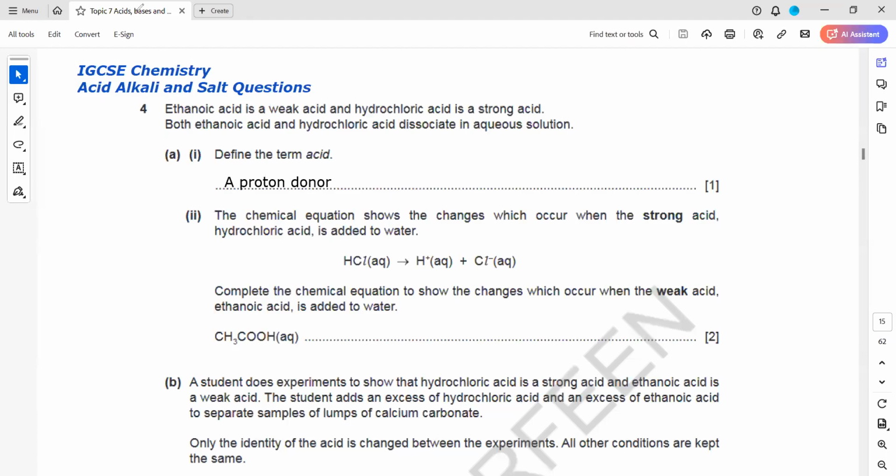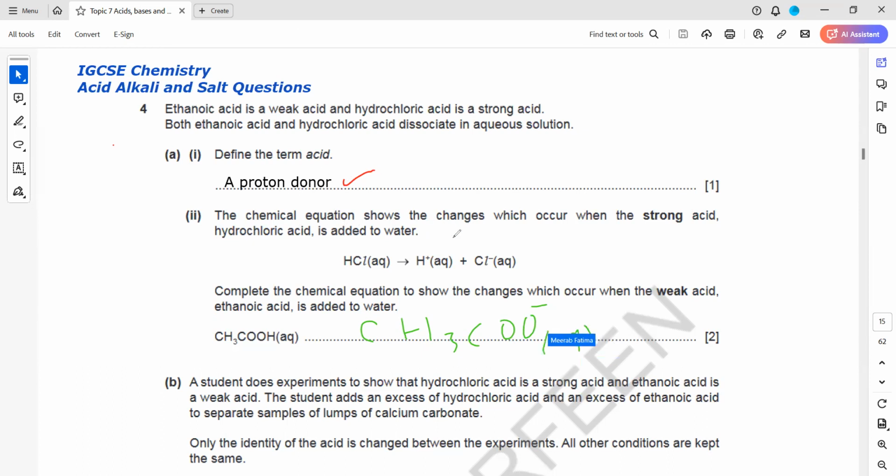So we have acid, alkali, and salt questions. This is an important topic related to your Paper 4, and you will find questions in Paper 6 as well. Ethanoic acid is a weak acid and hydrochloric acid is a strong acid. Both ethanoic acid and hydrochloric acid dissociate. Define the term acid. Acids are proton donors.